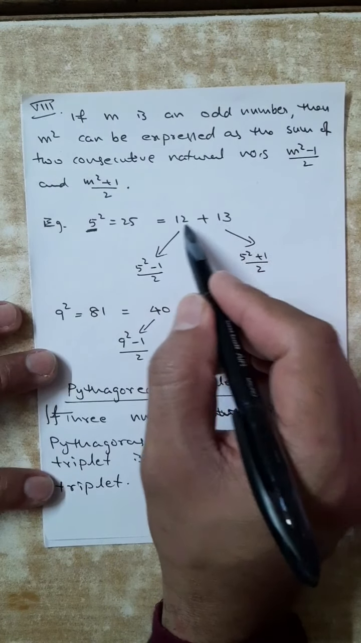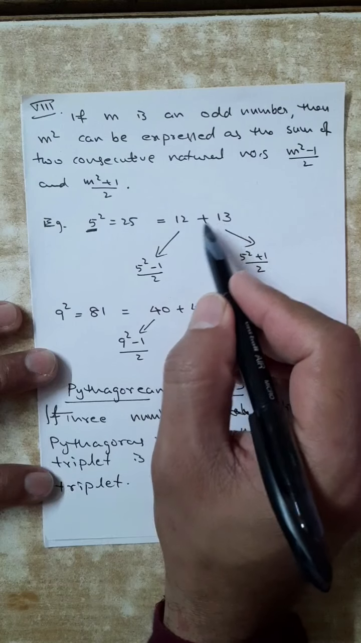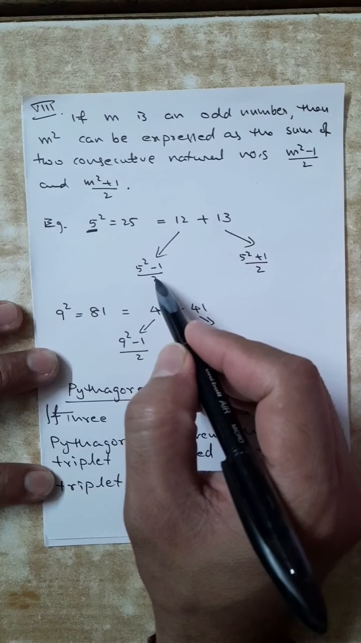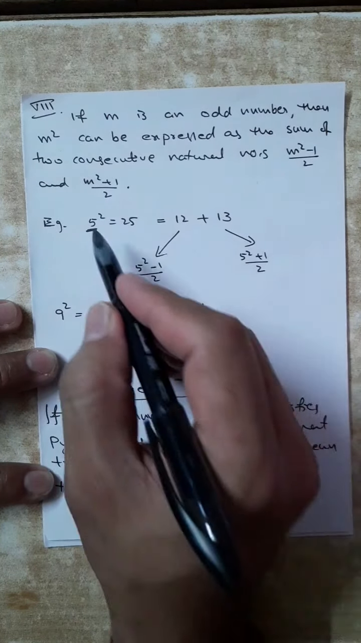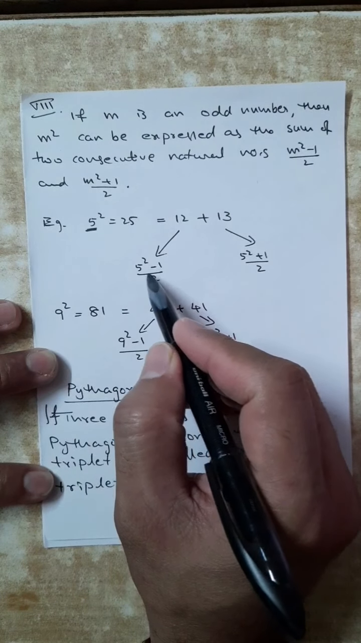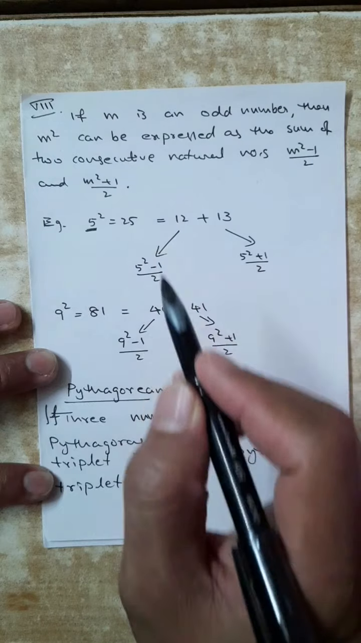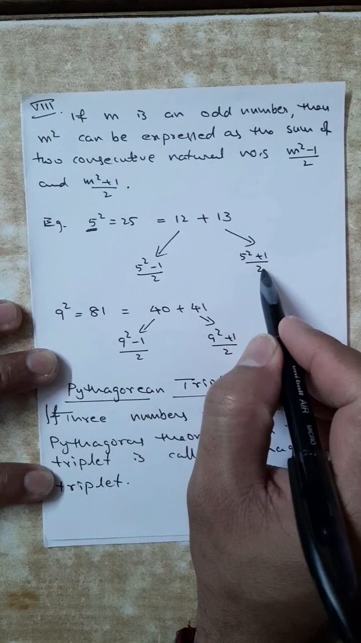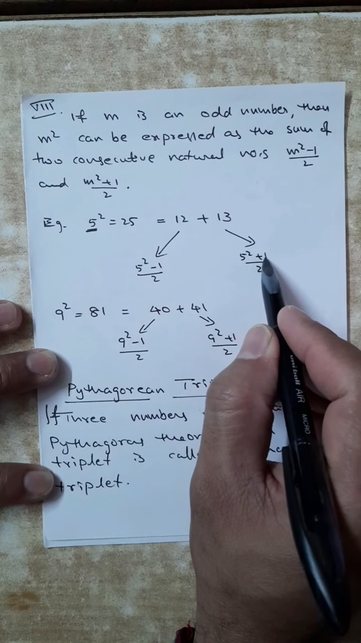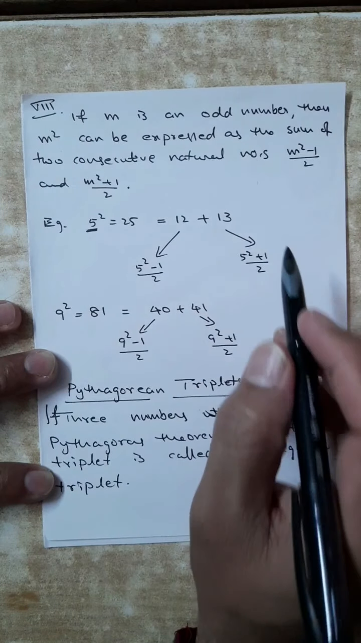How do I get the two consecutive numbers? What is the technique? m square minus 1 upon 2, m square plus 1 by 2. m is 5. 5 square minus 1 upon 2: 25 minus 1 is 24, 24 by 2 is 12. 5 square plus 1 upon 2: 25 plus 1 is 26, upon 2 is 13.